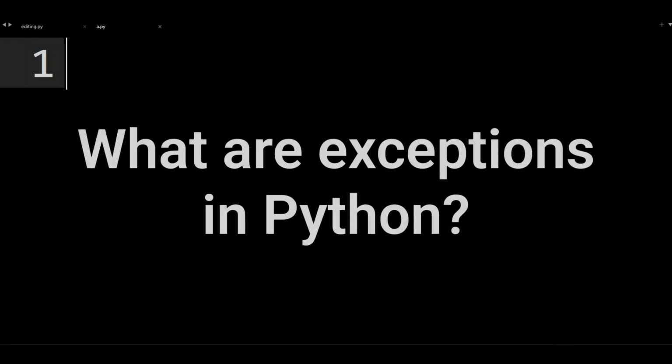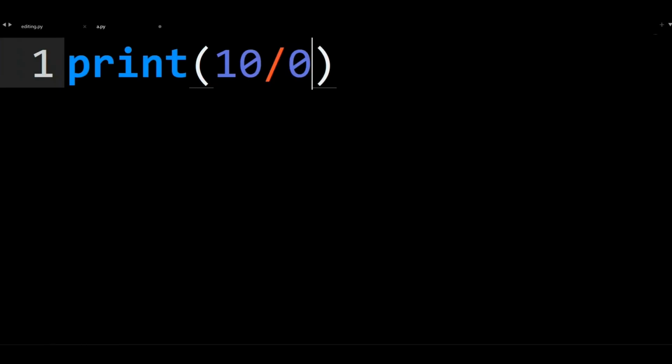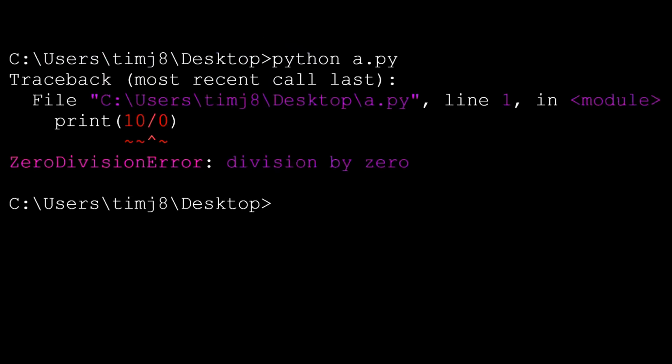What are exceptions in Python? An exception is an error detected when Python runs your code. Let's do some examples. Print 10 divided by 0. If we run this code, we'll see a zero division error because the result of zero division is not defined.